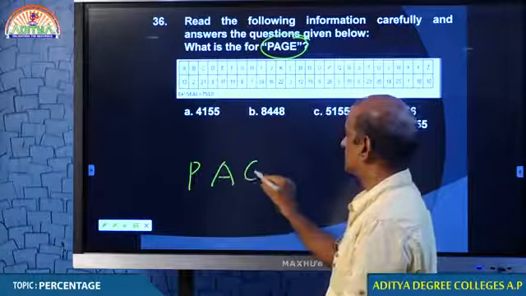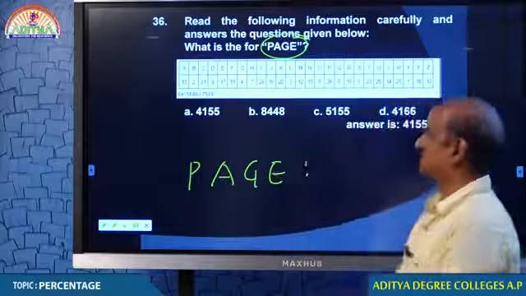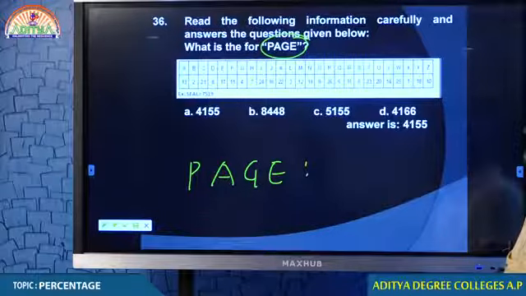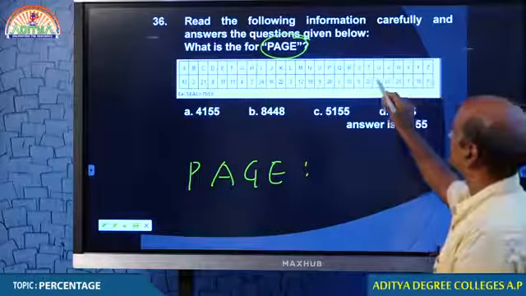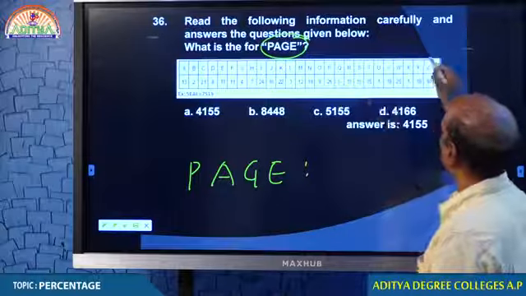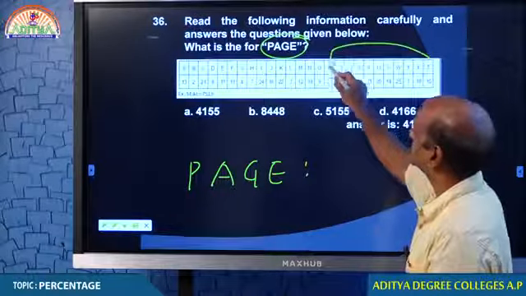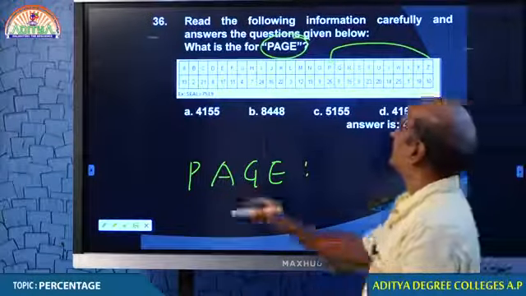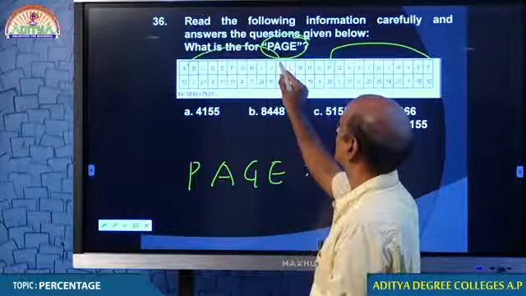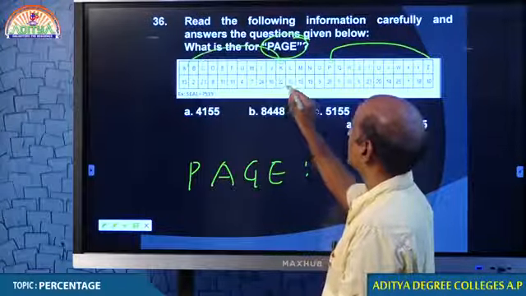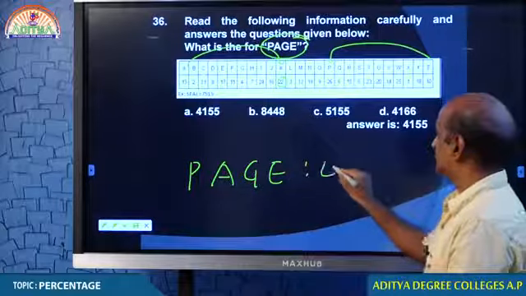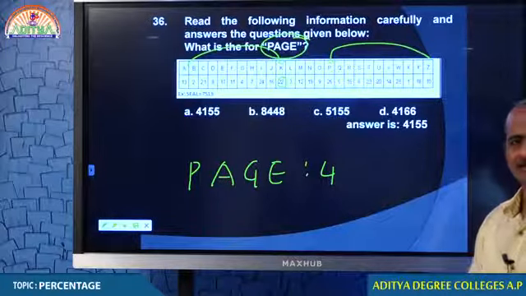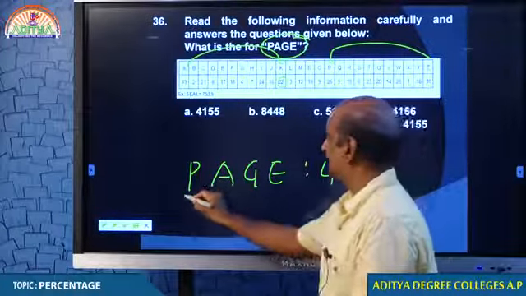Now, how is PAGE decoded? Let us take it out. Come on, student. P. What is P? 1, 2, 3, 4, 5, 6, 7, 8, 9, 10, 11. P is 11th from right. Tell me, what is the 11th letter from left? K. K is 22. 2 plus 2, 4. Comfortable, interesting, you know. Then P is done.